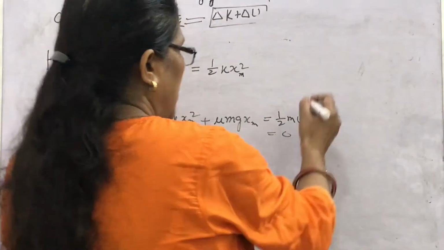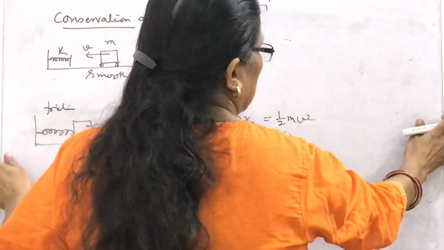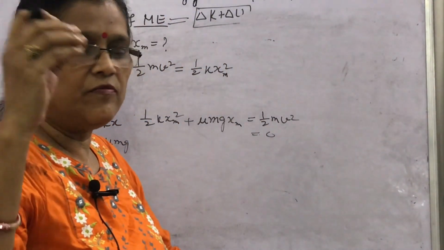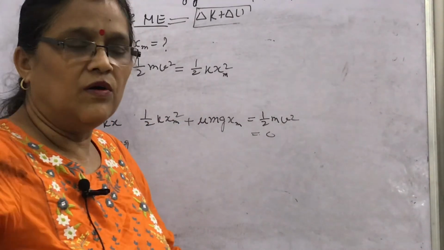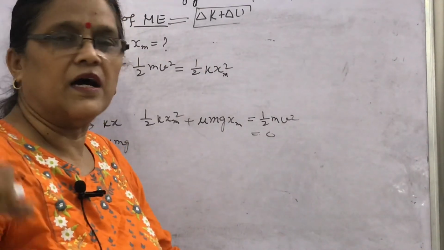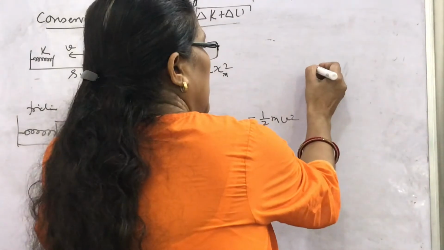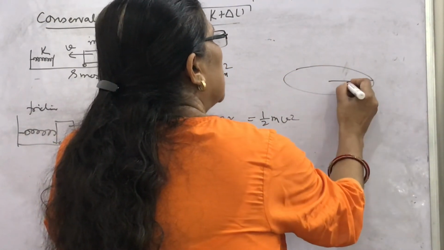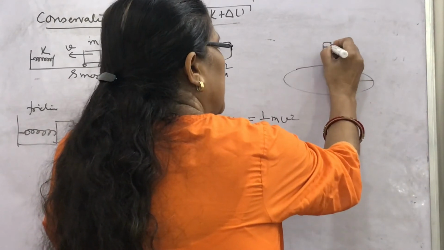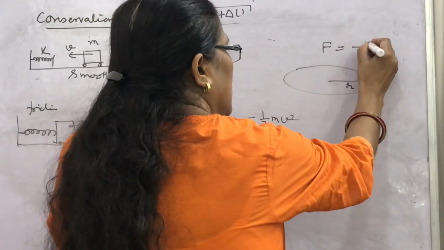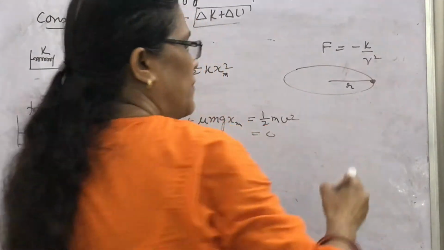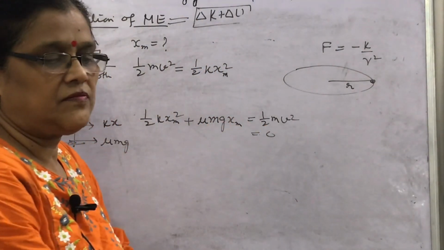There is another problem in which a particle is of mass m and it is moving in a horizontal circle of radius r. It is given that the centripetal force on the object of mass m is minus k upon r square.